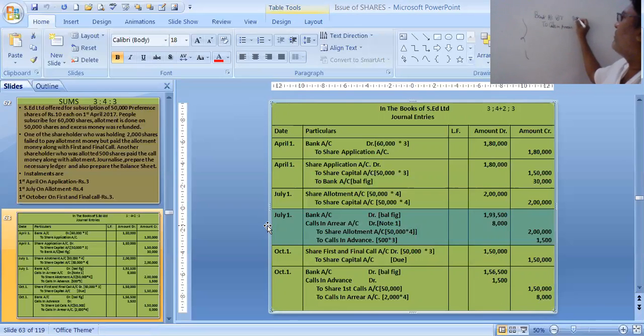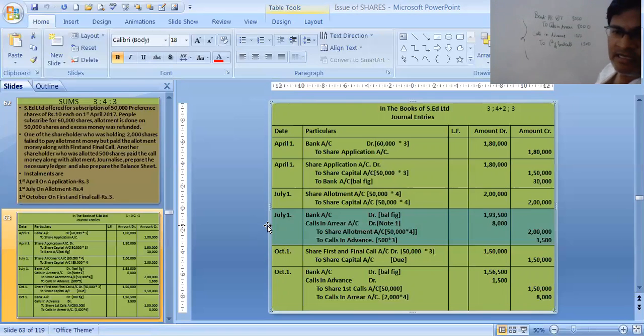How much are you receiving? The entire 8,000. Then next, you have calls in advance. You are adjusting it, so that money you are not going to receive. You are adjusting calls in advance with the first call, so to first and final call, 1,500.